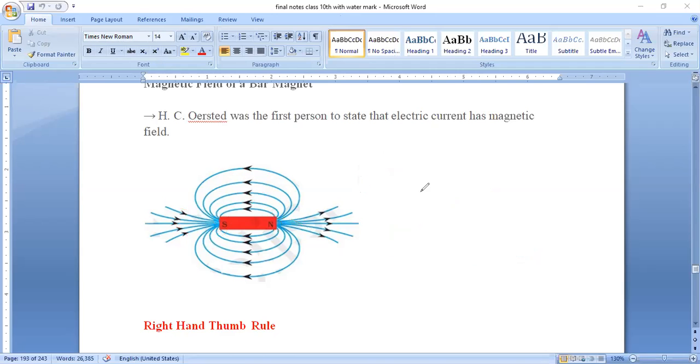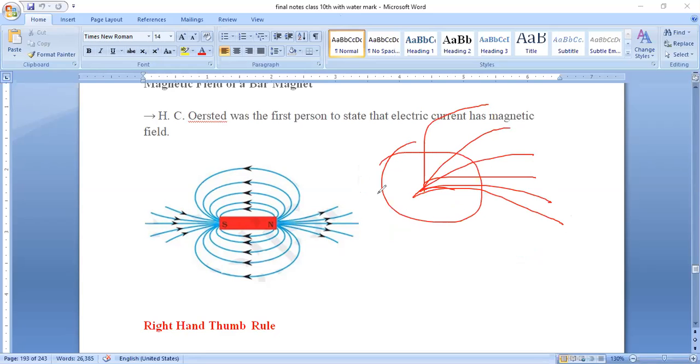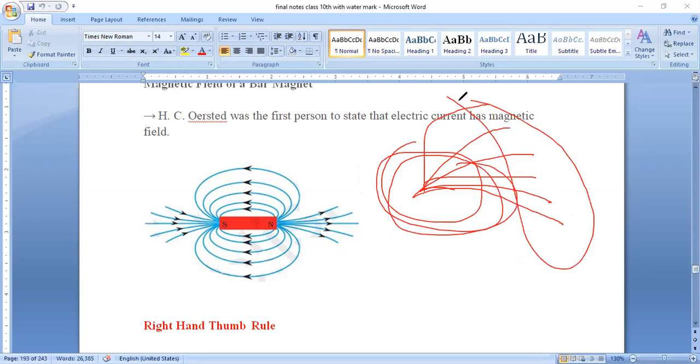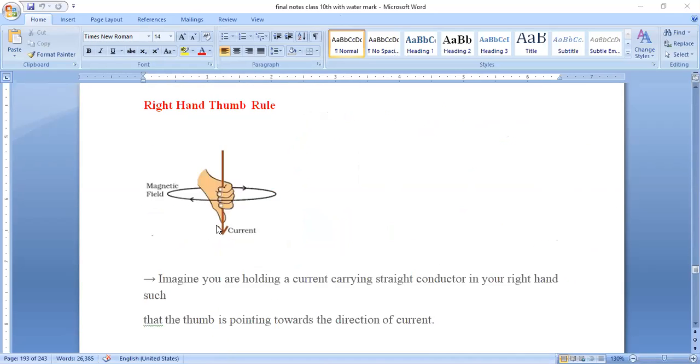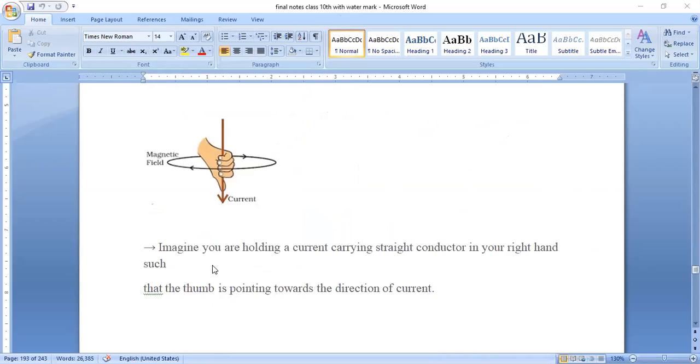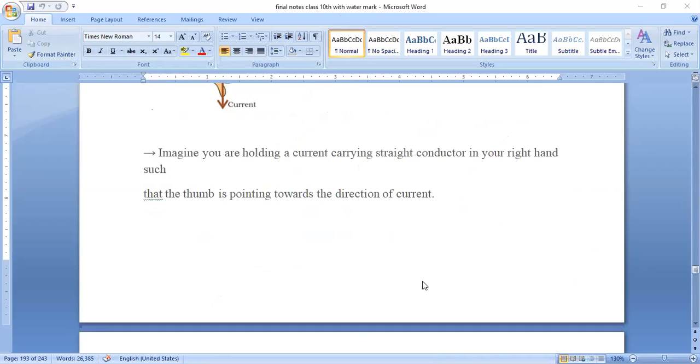If I draw like this, the field lines are closer here but not closer here. Therefore, the strength is more here, and less here. Understood, everyone? Have you understood these concepts?